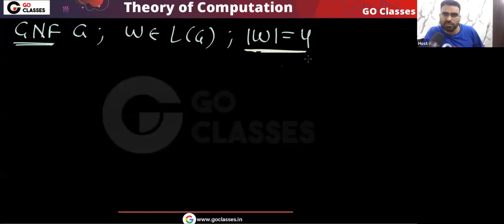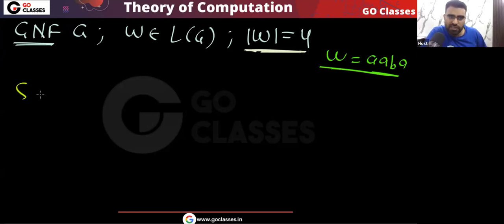For example, consider any string. Let me give you a Greibach normal form G, and consider this string w, which belongs to L of G, whose length is, let's assume, 4. Now you tell me what will be the length of the derivation. Consider this string is equal to abab. So now you tell me what will be the length of the derivation.